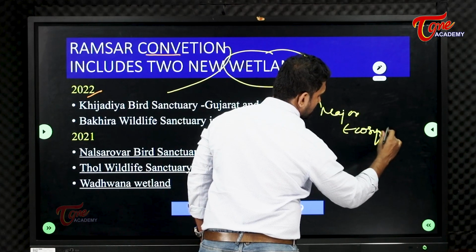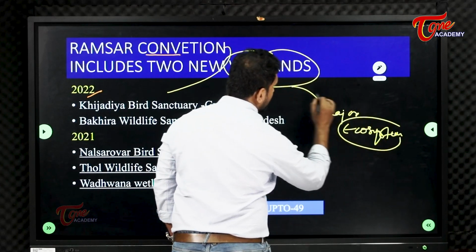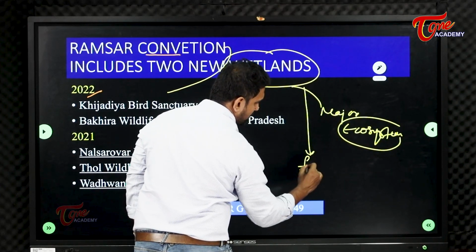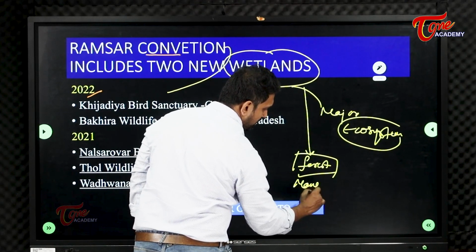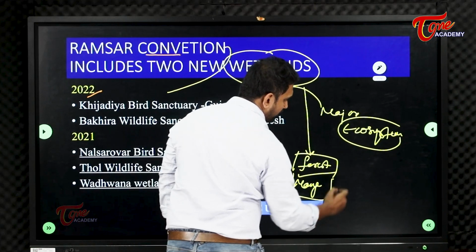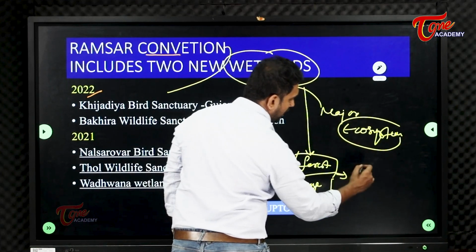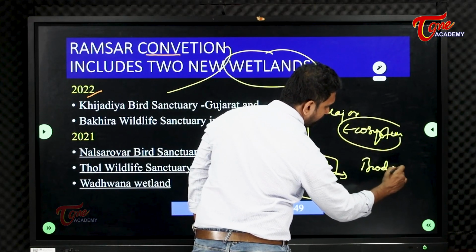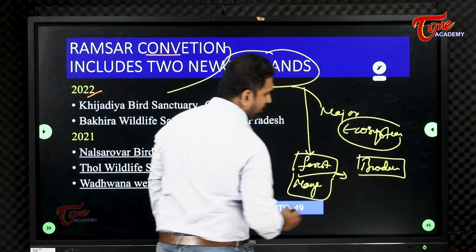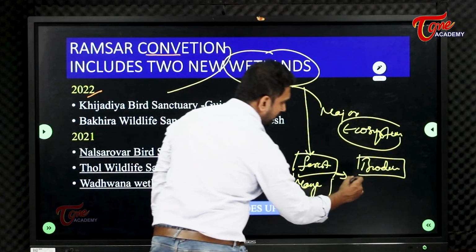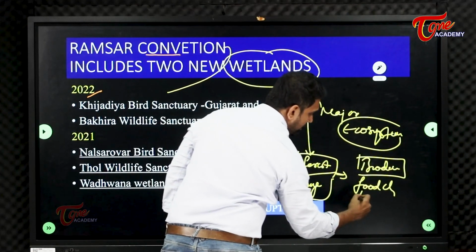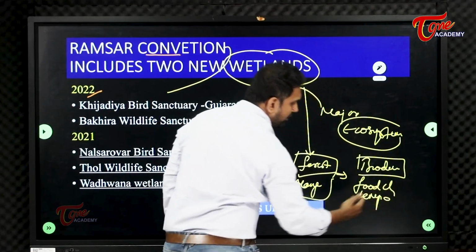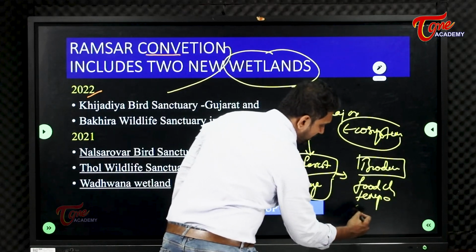Wetlands are considered major ecosystems, just like forests and mangroves. They have rich biodiversity, and they help in the food chain, in regulation of temperature, and in purification of contaminated water.